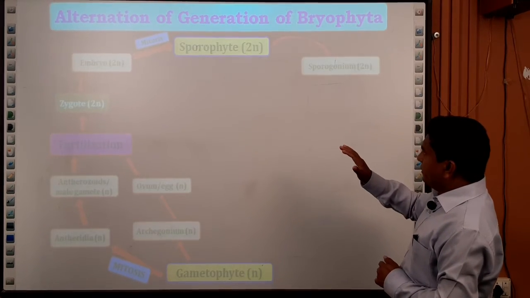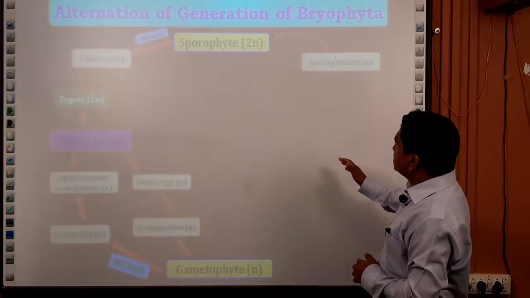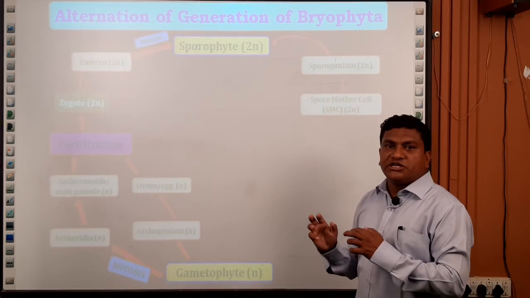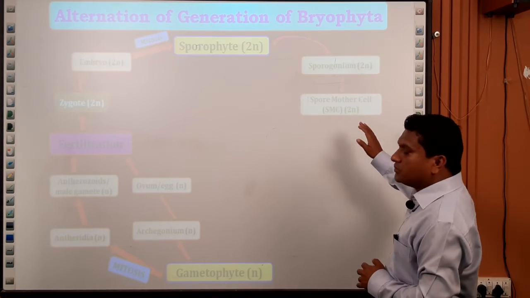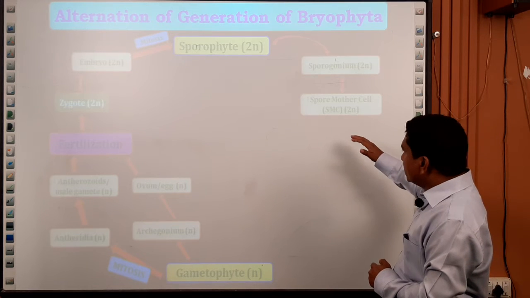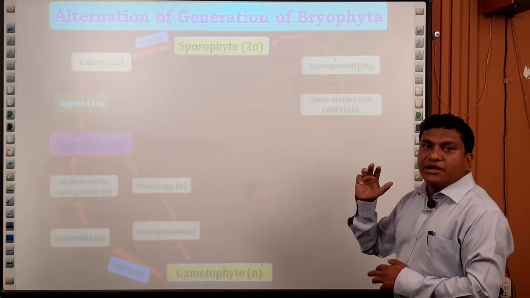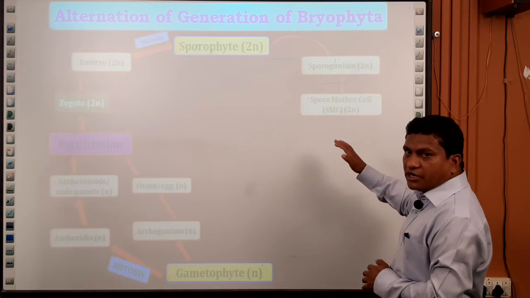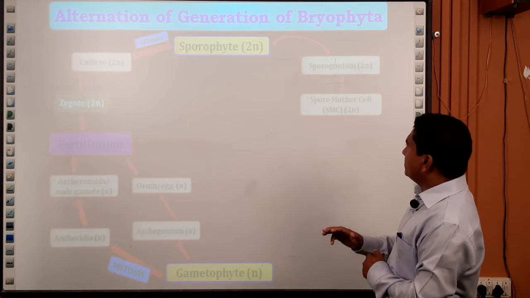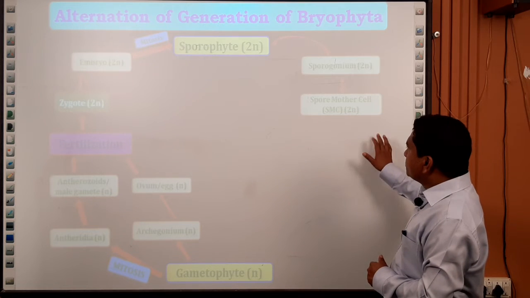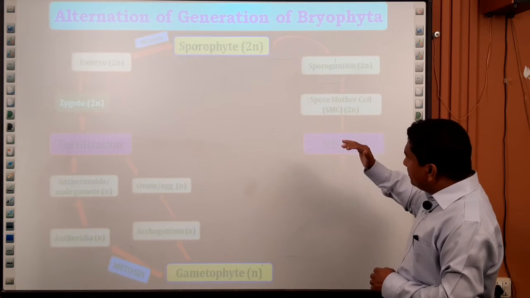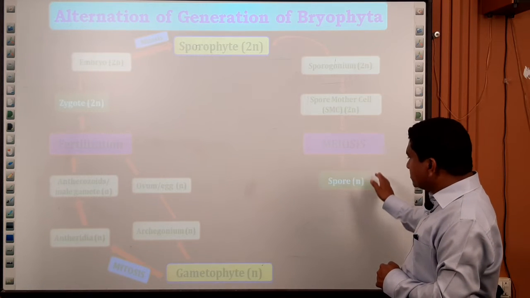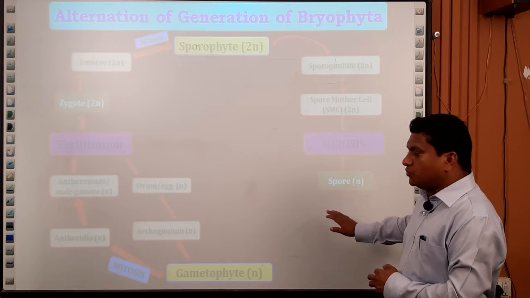This sporophyte forms the sporogonium. After that, this sporogonium consists of the spore mother cell. The spore mother cell is again a diploid structure because it has a pair of sets of chromosomes. After meiosis in the spore mother cell, it forms haploid spores.